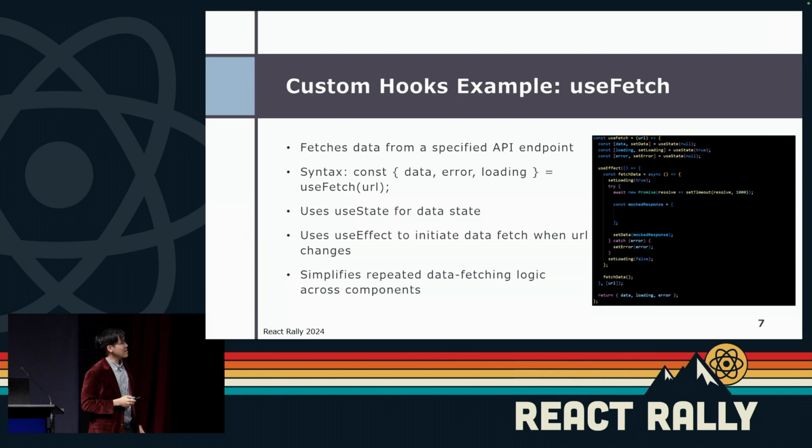Another example is useFetch, which in this case is going to be fetching data from a specified API endpoint. You can see over here that we're setting constants for recording data, error, and loading, and having useFetch. What we want to do here is to keep track of the data state and also fetch the state accordingly, so that we can initiate useEffect to fetch when the URL changes.